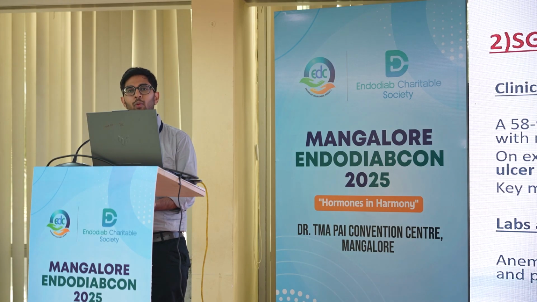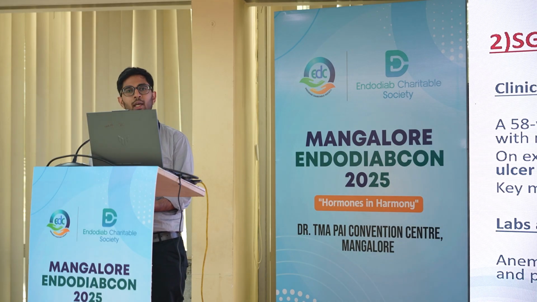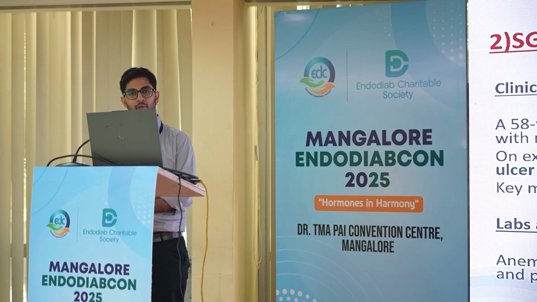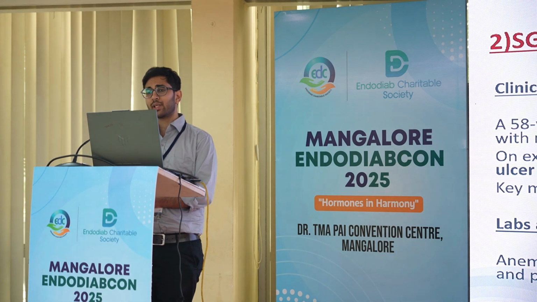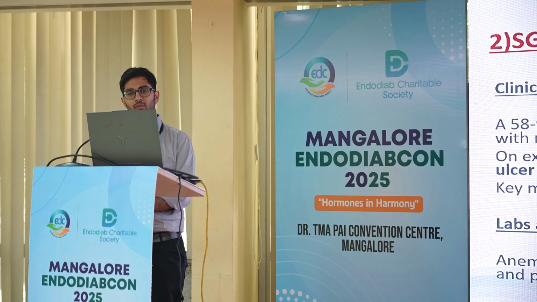The second case, which we commonly see, is SGLT2 inhibitor induced euglycemic DKA. In this case, a 58-year-old male who is a known diabetic with CKD and heart failure with reduced ejection fraction came with nausea, vomiting and fatigue. On examination, he was dehydrated, tachycardic and had a foul-smelling ulcer over his plantar aspect. Key medications he was already on included dapagliflozin, glimepiride, vildagliptin and eplerenone. Initially when he came, he had anemia with high white cell counts as well as a high HbA1c of 8.4%, with high CRP suggestive of infection, and urine was positive for ketones.